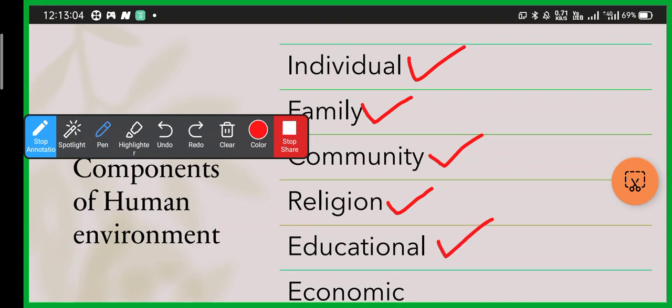Now educational: let's say I am studying in class 6th. Our friends, our teachers, these are components of our human environment that give us an educational mind.